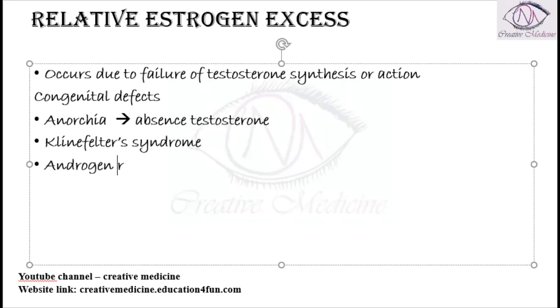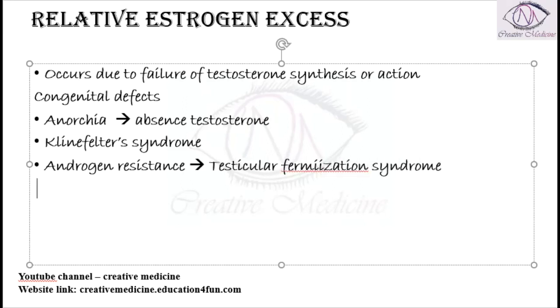Then androgen resistance. Here the testosterone is completely normal, but it cannot act because of the resistance of the receptors. Like we have testicular feminization syndrome, or in testicular feminization syndrome there is 5 alpha reductase deficiency, so testosterone cannot get converted to dihydrotestosterone.